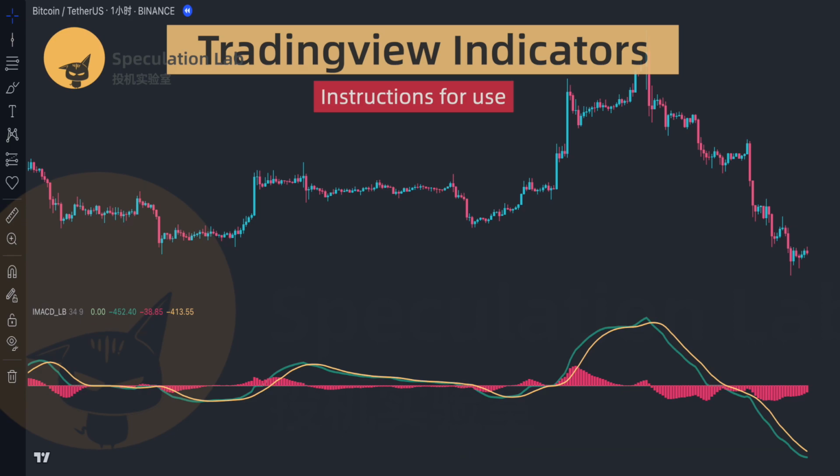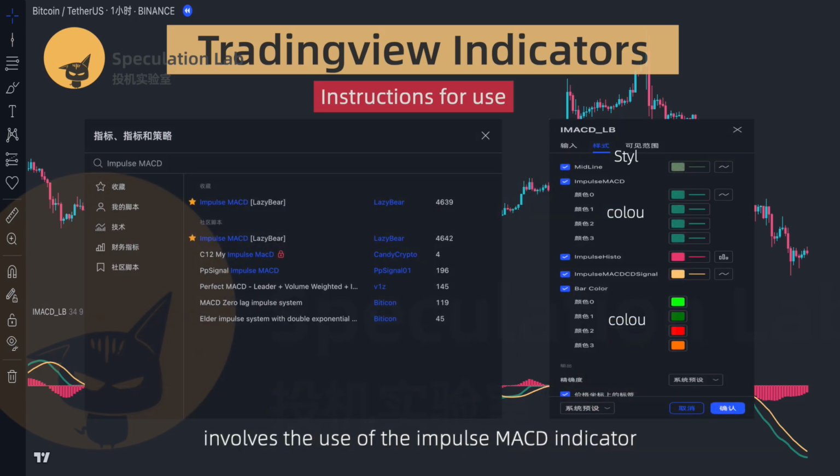The first strategy involves the use of the Impulse MACD indicator. To set this up, open the indicator search bar in TradingView, enter Impulse MACD, favorite it, and add it to your chart. Set the color of the impulse line to green and change its style to a line chart. The impulse histo should be red and in a bar chart style, with the signal line in yellow and also in a line chart style.